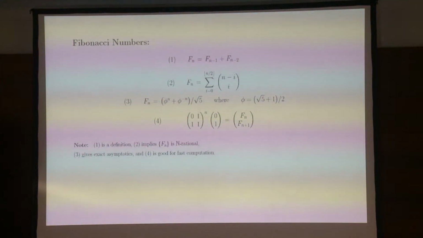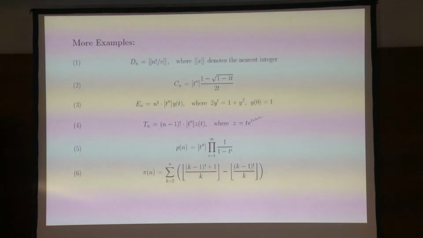So what this simple selection of formulas suggests is that there is no one good definition of a formula. Different formulas are good for different things, but in particular, already the definition of Fibonacci numbers allows you to compute Fibonacci numbers in polynomial time. All right. So here are a few examples of more complicated formulas, and there's even an argument whether some of them are formulas at all.